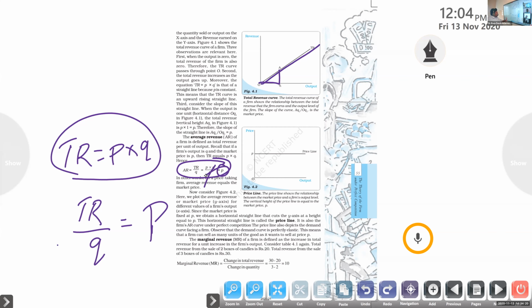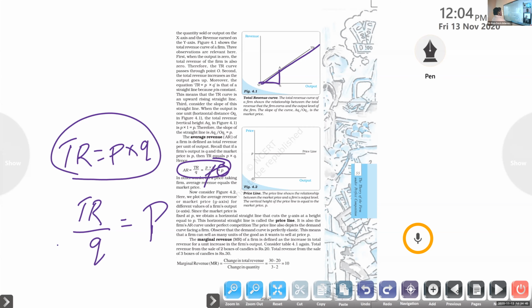So AR is equal to P. AR is the price. Keep that in mind. The average revenue is the price of the commodity only. However many units we sell, the same thing will happen, no change.